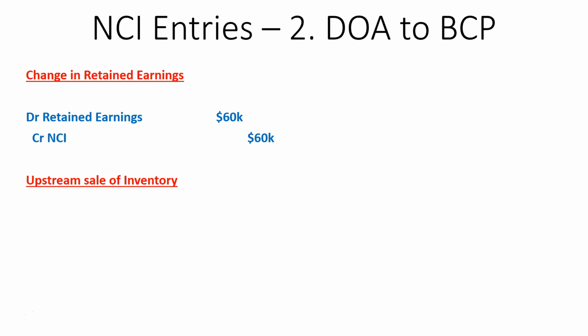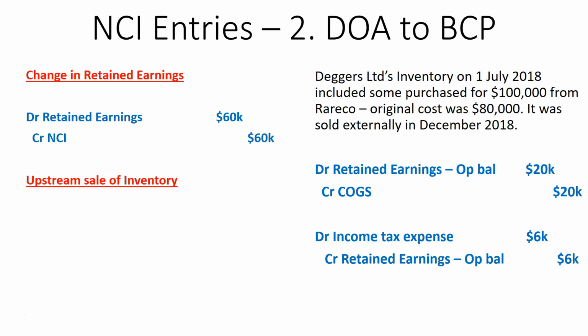Next one, we have upstream sale of inventory. So Deggers Limited's inventory on 1 July 2018 included some purchased for $100,000 from Rareco, which the original cost was $80,000. So what this means is on 1 July 2018, which is the opening balance for this year, we had some inventory in our opening balance which had some unrealized profit in it.